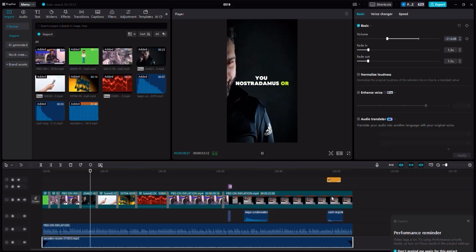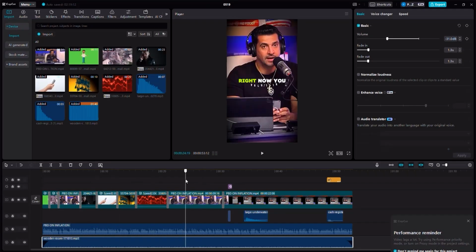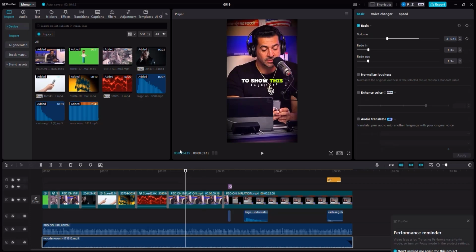And actually, let me just pause it for a second, because you can see it doesn't match, because I'm putting so much strain on the computer right now. I'm both editing a video using CapCut, which is software that uses a lot of CPU, plus I'm using Camtasia, which is another software that uses a lot of CPU.